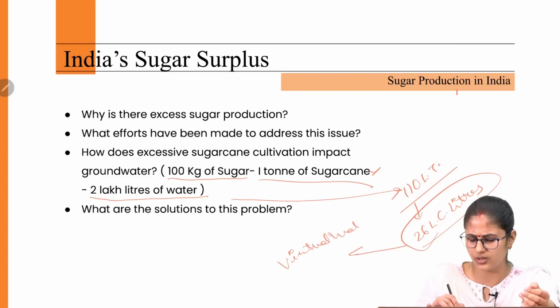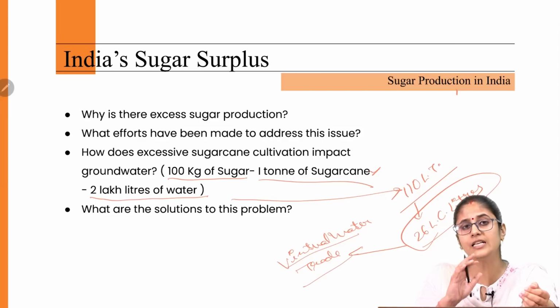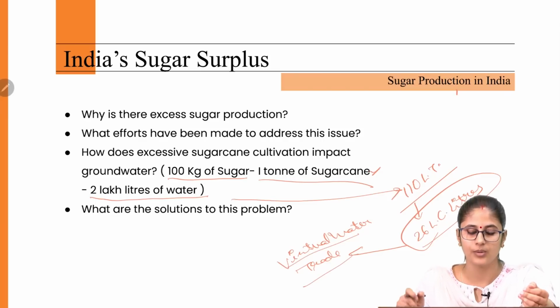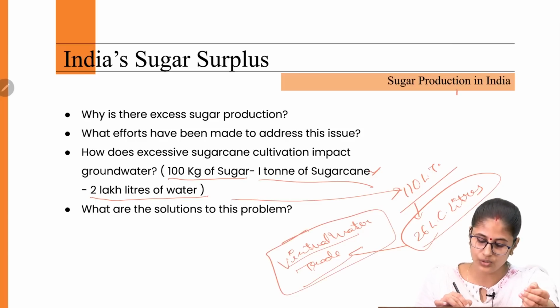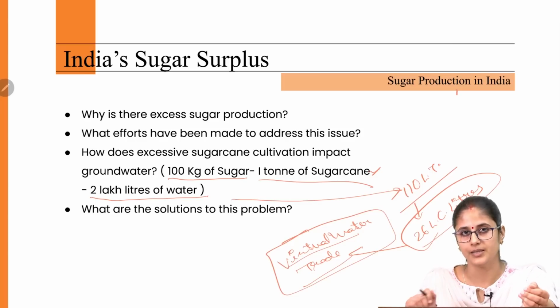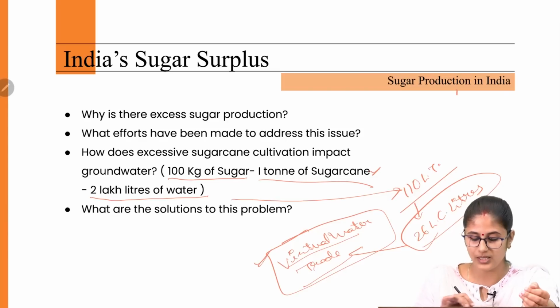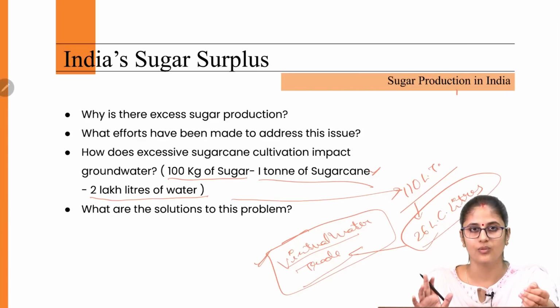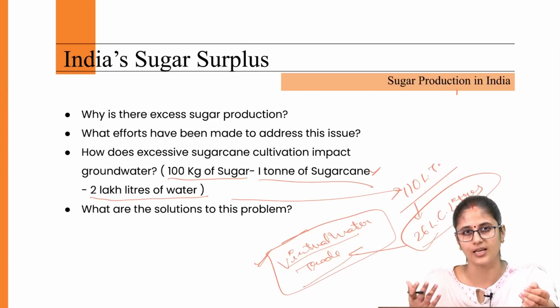What is this virtual water trade? It basically refers to the hidden flow of water, because the commodities which use a lot of water in their production are being traded. So when it comes to India, we are actually trading water. Why? Because we are trading water guzzling crops like rice, like sugarcane, etc.